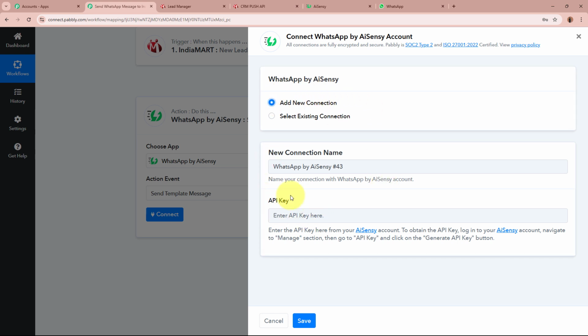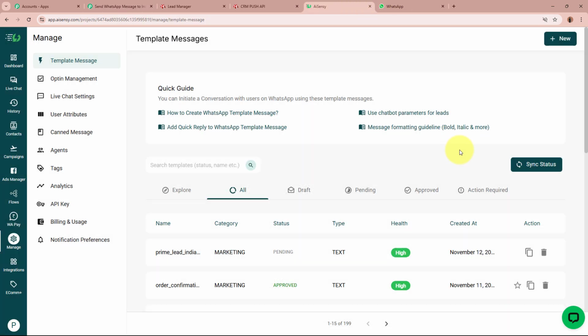After clicking on add new connection, it is asking for the API key. With the help of this API key, we're going to build a connection between WhatsApp by AISNC and Pabbly Connect by following the steps given below in the help text. What you're going to do is open your AISNC account. So this is my AISNC account. And now what I want is the API key.